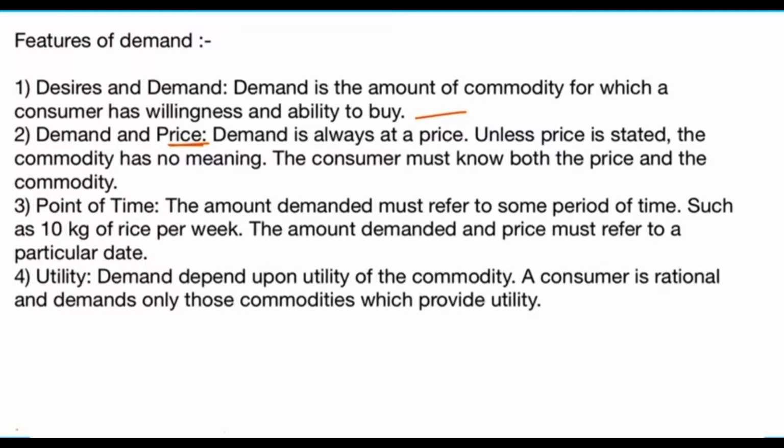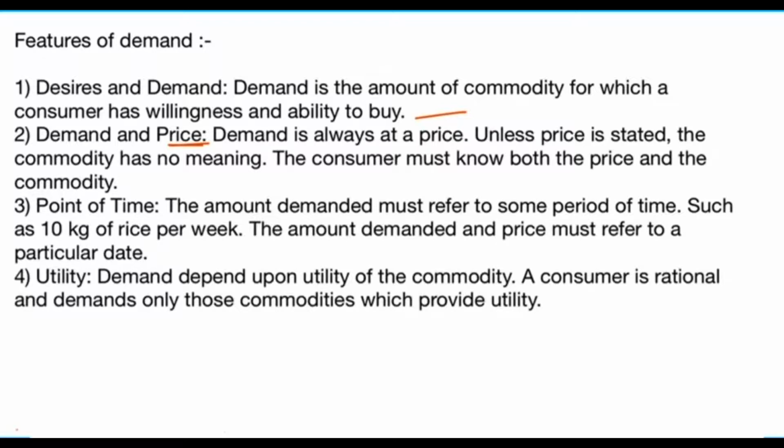Goods are demanded because they have the capacity to satisfy human wants. As you know, a rational consumer will make a demand for a commodity when it provides utility to him. If I do not get satisfaction from the product, I won't buy it. So this was all about the features of demand.